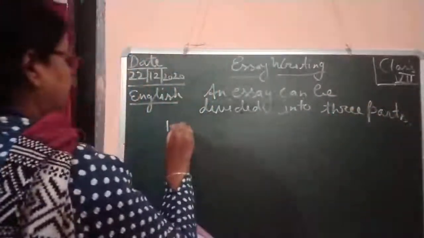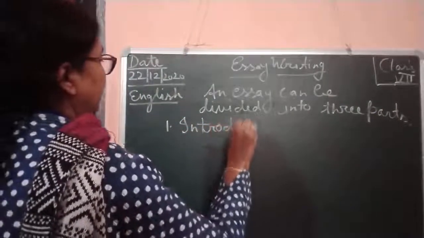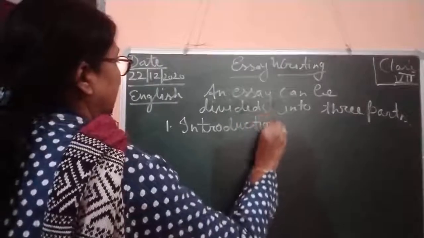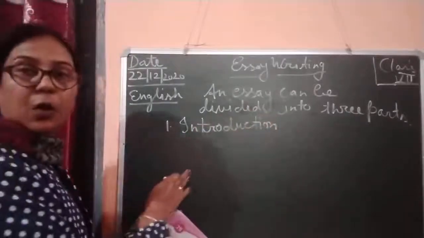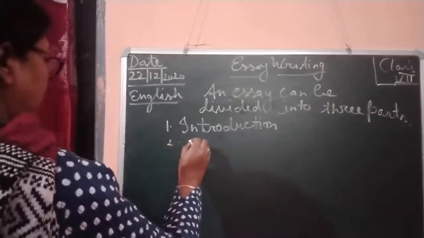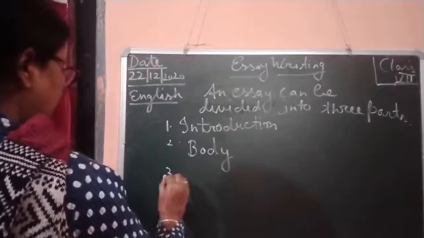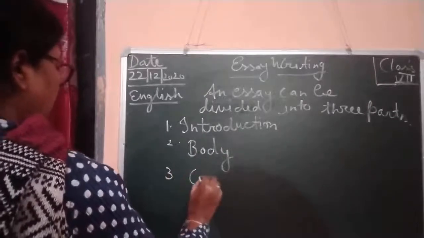First is introduction, that is the first part of an essay. Second is body, and third is conclusion.